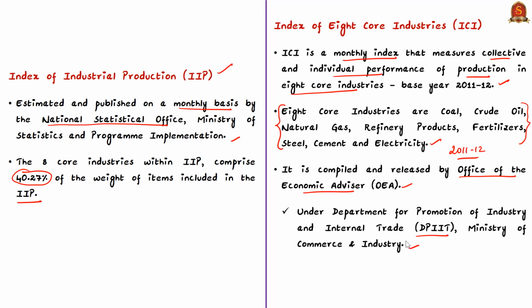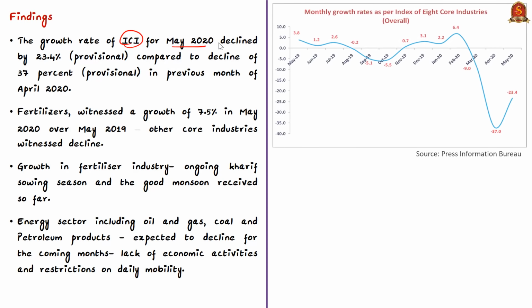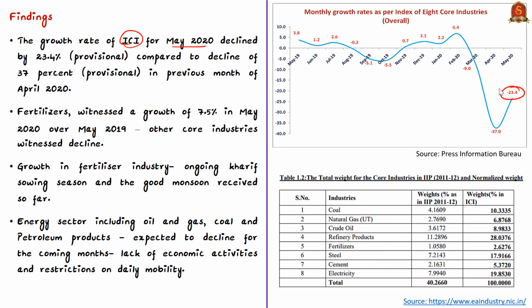Now come to the news article. It states that the growth rate of the Index of 8 core industries for May 2020 declined by 23.4%. You can have a look at this graph to know the statistics over the last one year period with reference to this Index of 8 core industries. Now we have given you the weightage of the 8 core industries within this Index of 8 core industries and also in the Index of Industrial Production. For your reference here, you can understand that refinery products constitute the largest weight in the Index of 8 core industries, around 28%.